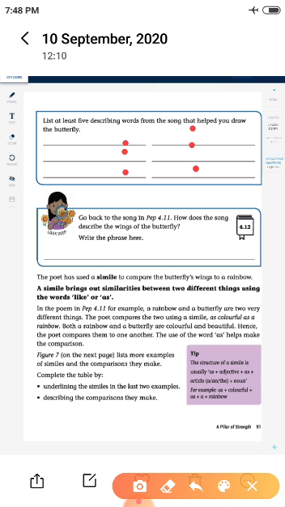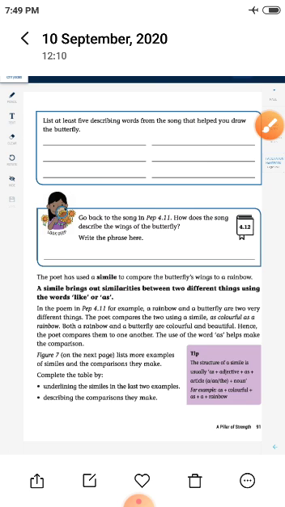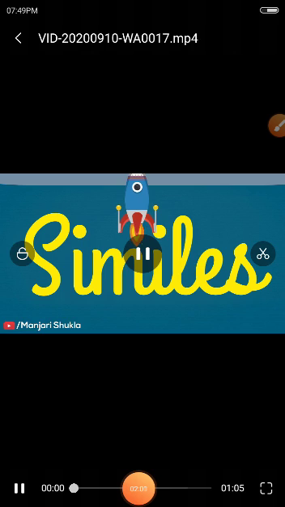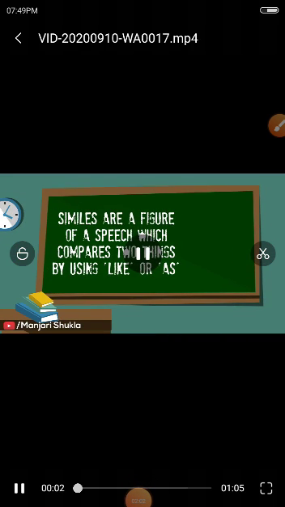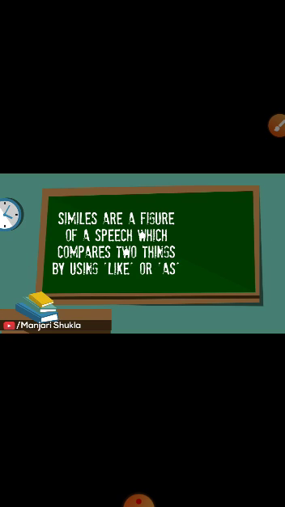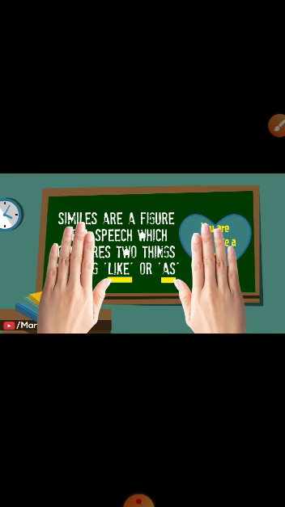The next topic we are going to see is simile. What is a simile? Come on children, let's see. Similes are a figure of speech which compares two things by using like or as. For example, you are cute like a panda. Here the word like is a simile. Cute is an adjective.